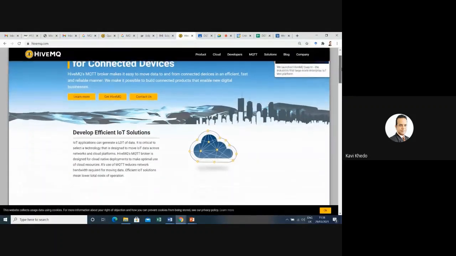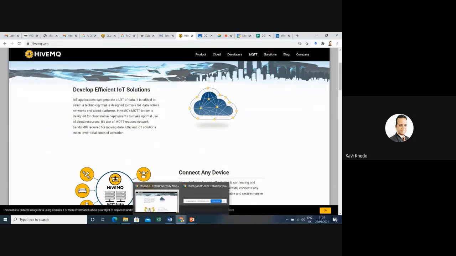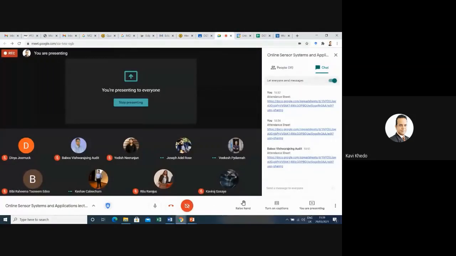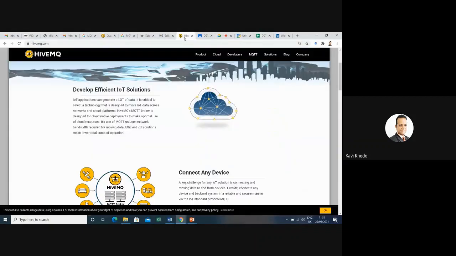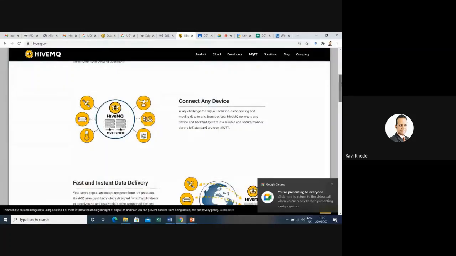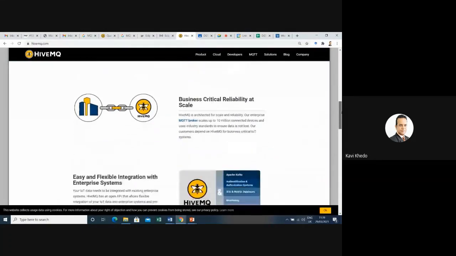This is another one. IoT applications can generate a lot of data. It is critical to select technology that is designed to move IoT data across networks and cloud platforms. So basically you need the necessary platform. So here is one that is available again. Connect any device, fast instant data delivery with HiveMQ.